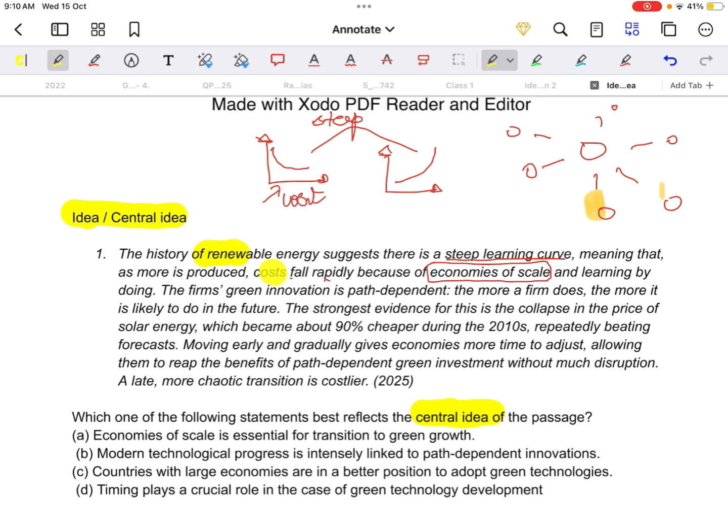Where will we get a clue here? Cost falls rapidly. It's something like this, right? Cost falling rapidly, this curve, because of economies of scale. By learning to do so, this is what? Learning curve. The more and more you learn, you tend to understand a lot of things. So a lot of things become easier. This is the learning steep curve.